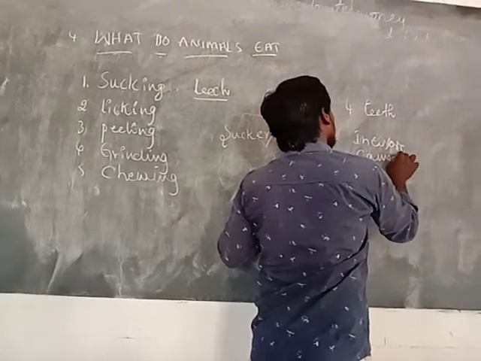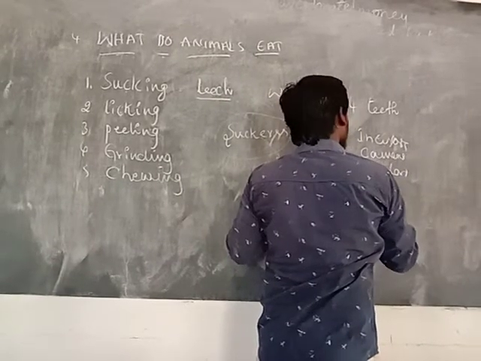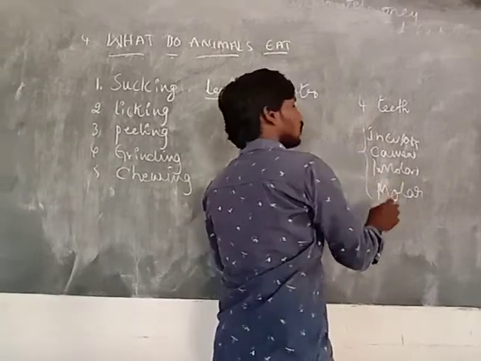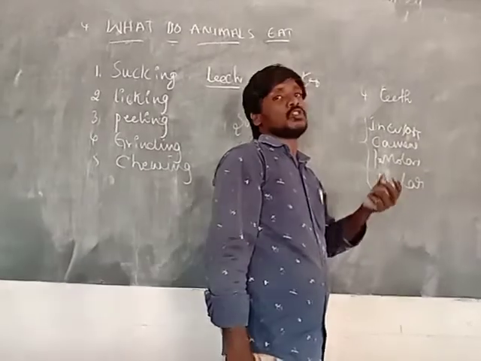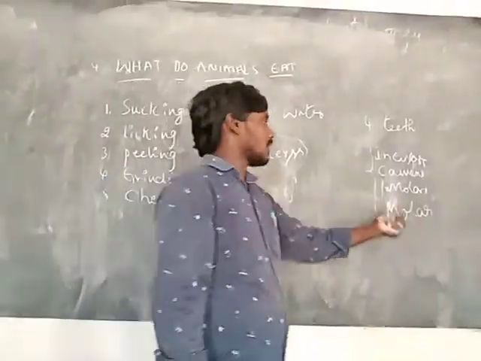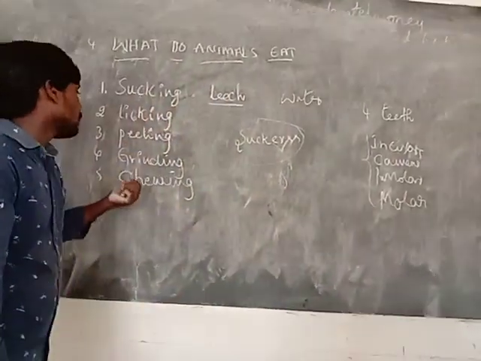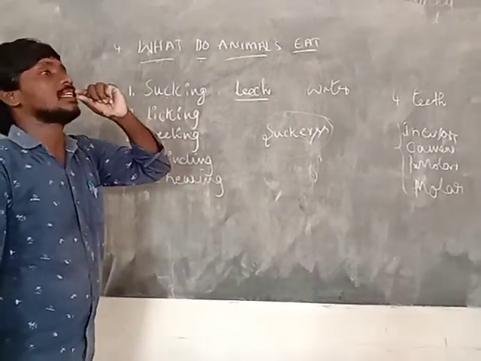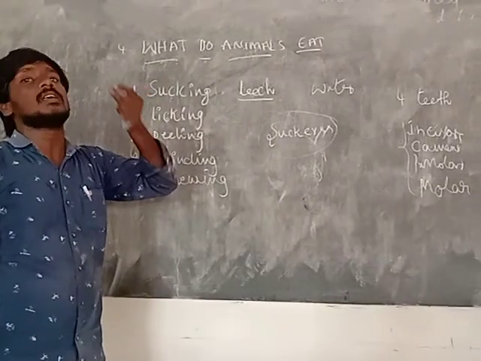The incisors cut the food, the canines tear it, and the premolars and molars chew the food for swallowing. So in human beings, some teeth are for cutting, some for grinding, some for chewing, and some for swallowing.